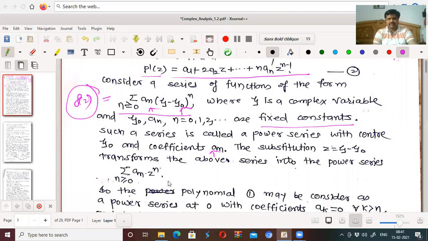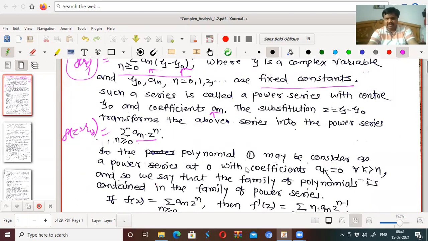Now this becomes the power series expansion having center 0, having center origin, and the left side becomes f of z plus xi0.